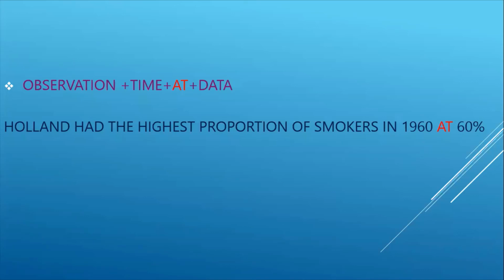For example, Holland had the highest proportion of smokers. That is our observation. Holland had the highest proportion of smokers in 1960. Whatever the year is, in 1960, Holland had a proportion at 60%. Whatever the percentage is, we can write it like this, at 60%. So this is another simple method of how we can add the observations.